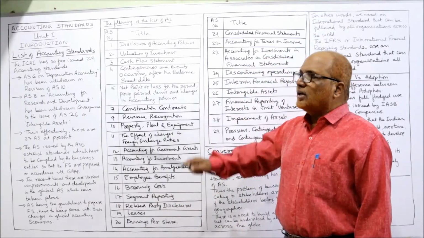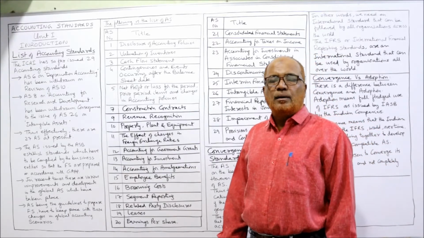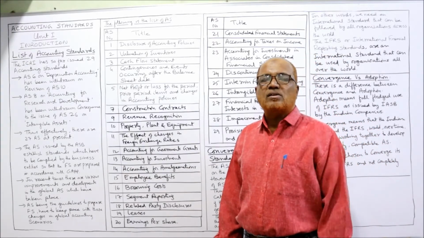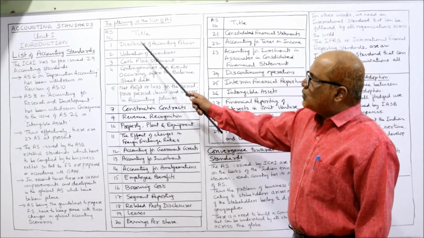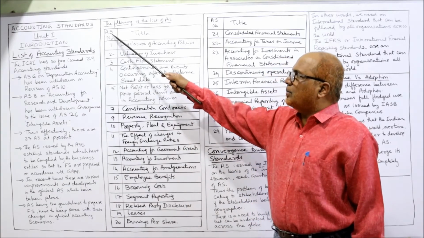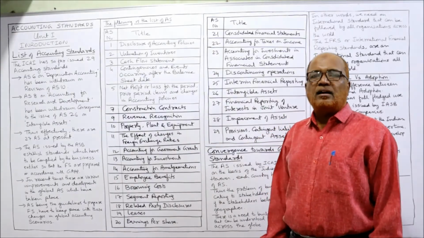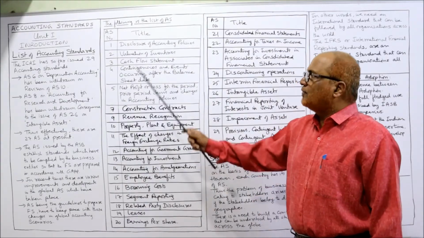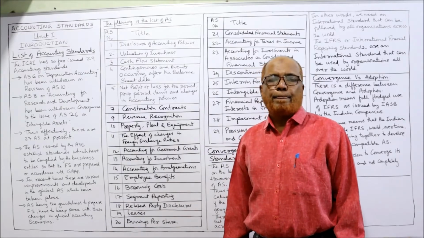Now, the following is the list of accounting standards. Totally 29, but effectively we have 27 accounting standards. Now, what is the list? The columns are the accounting standard number and the title. The first accounting standard is on the topic of disclosure of accounting policies.